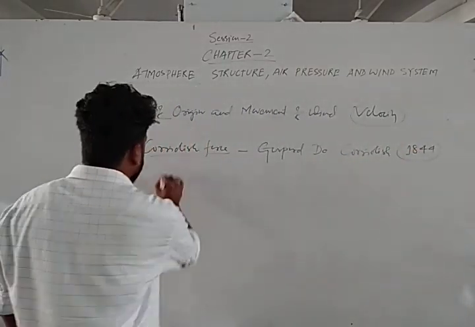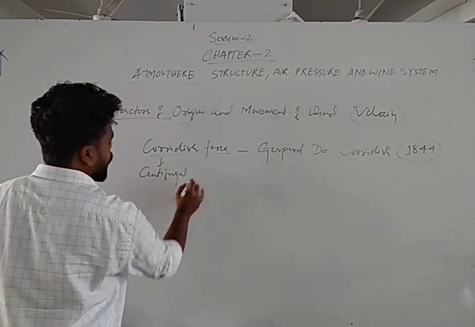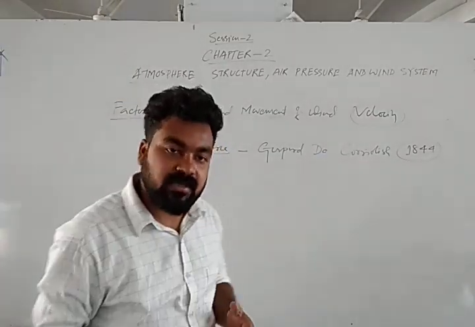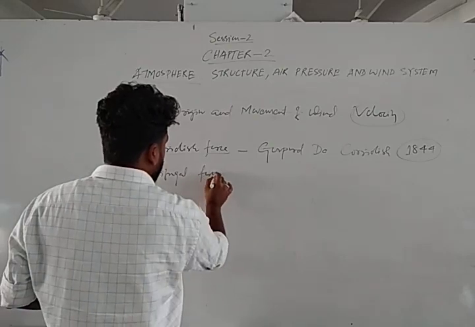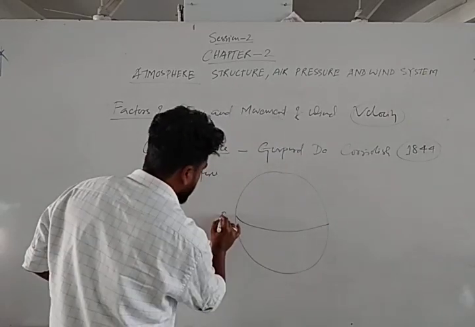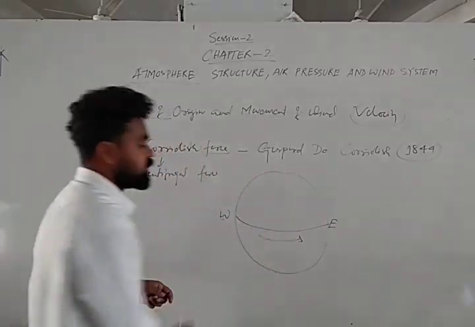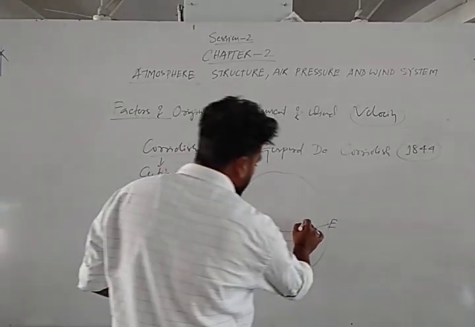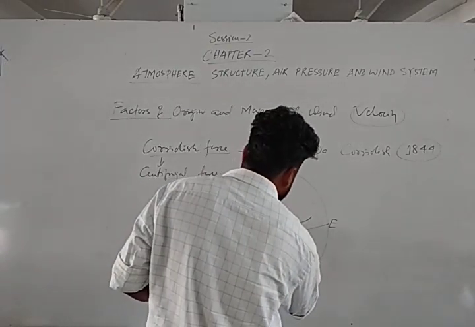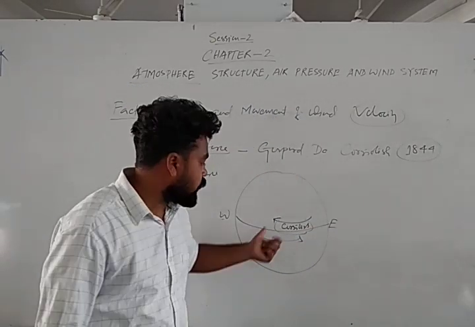What is that Coriolis force? It is also called a centrifugal force. Centrifugal force means that Earth's rotation creates a force towards the outside. Suppose this is the Earth. We know that Earth always moves from west to east. Suppose Earth is moving in this direction. Again, one opposite force will be created. That is called the Coriolis force. This scientist gave this concept, that's why it is called the Coriolis force.